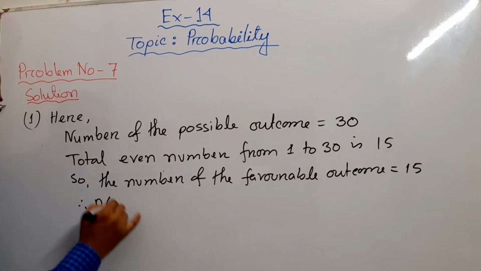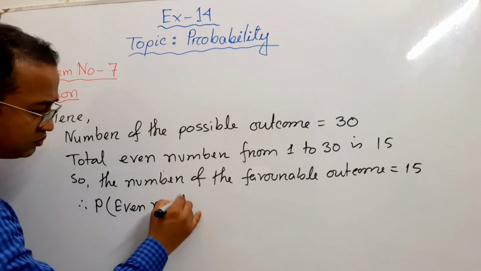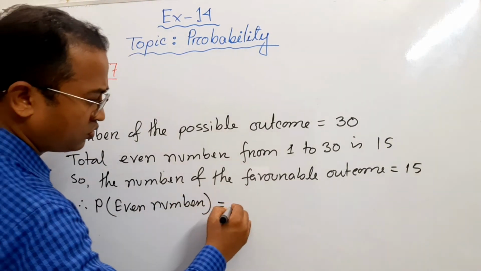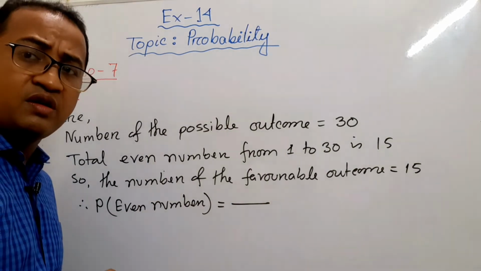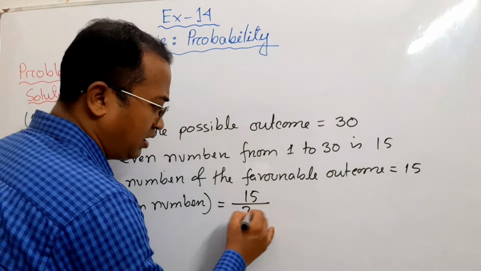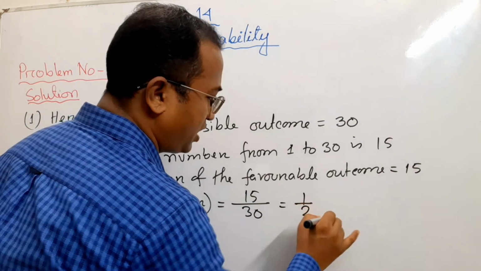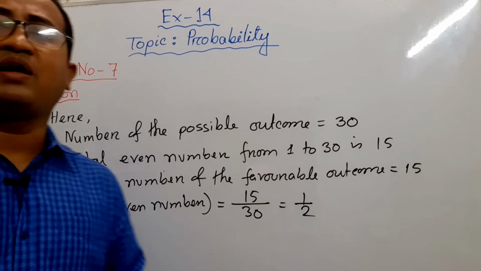Therefore, the probability of an even number is favorable outcome divided by possible outcome, 15 by 30, that is 1 by 2. So this is the probability of an even number.